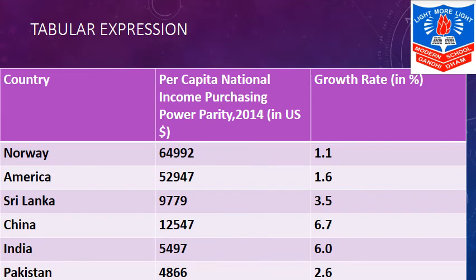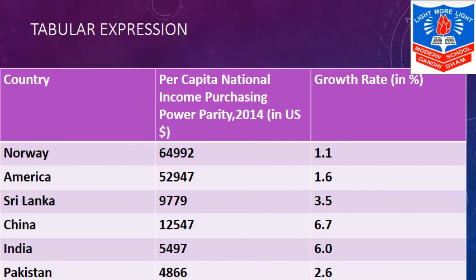So we can say that the growth rate of Norway is better than our country's growth rate. But the rate of growth of per capita income in India is higher, so the rate of development is faster. If you see the last column, the growth rate of our country is higher, so we can say that we are developing at a faster pace.